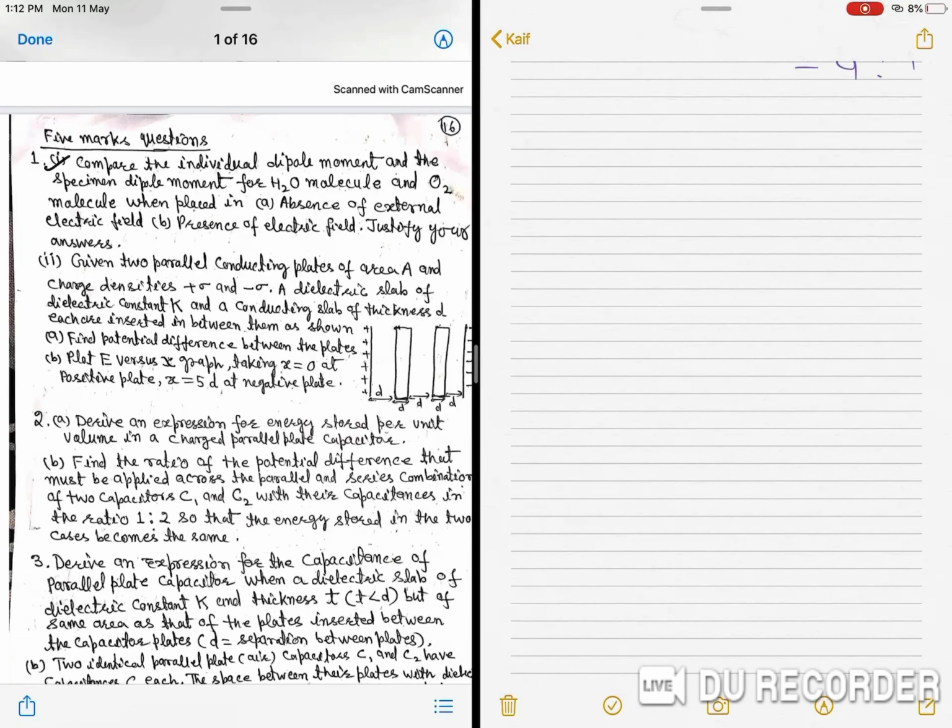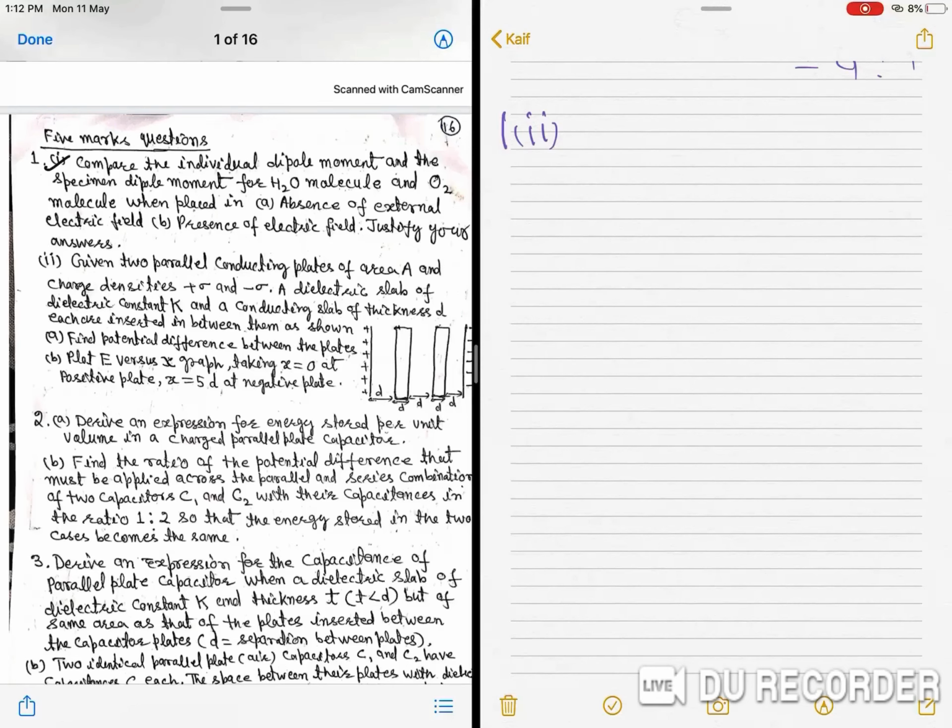In second part of first question, given two parallel conducting plates of area A and charge densities plus sigma and minus sigma, a dielectric slab of dielectric constant K and a conducting slab of thickness D each are inserted in between them as shown. Find potential difference between the plates.